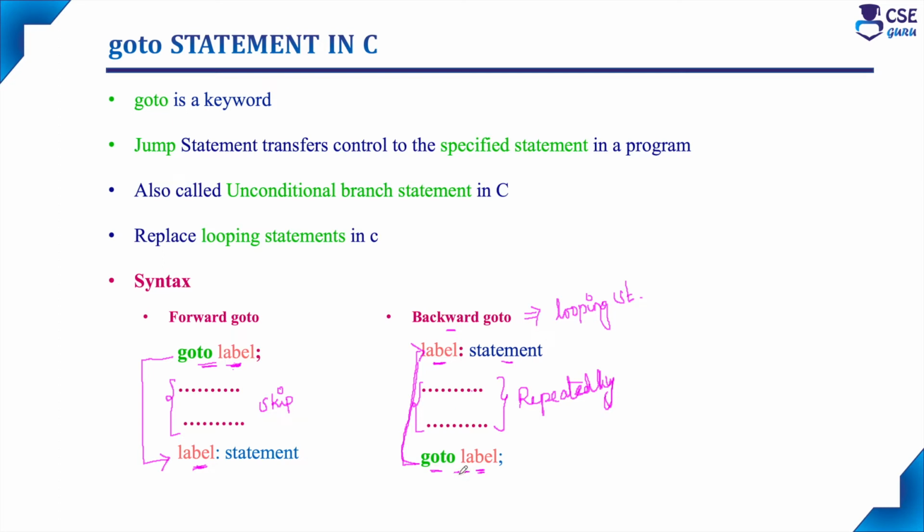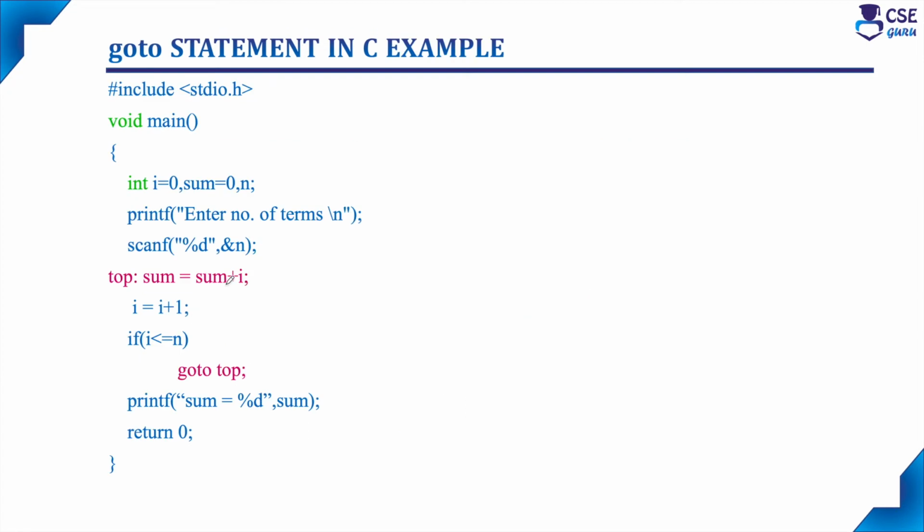Now we will discuss one example to better understand forward Goto and backward Goto. This is a C program to print the sum of n numbers. In this, first we need to enter the variable n, that is, how many terms we want to add. Then top is nothing but the label name.